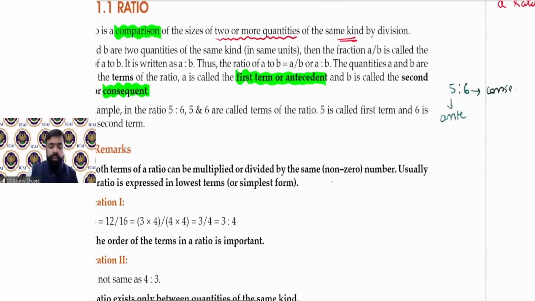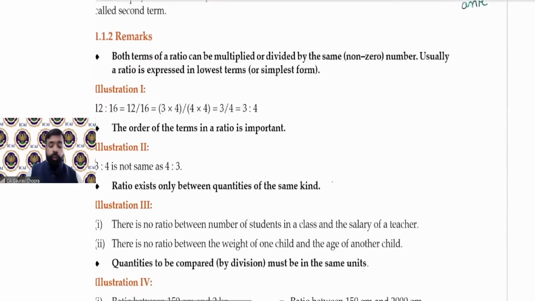So this was the simplification of the ratio. Now, usually the ratio is expressed in the lowest terms, also known as the simplest form. तो हमेशा ratio को हम simplest form में लिखेंगे. We will always write the ratios in the simplest possible manner.